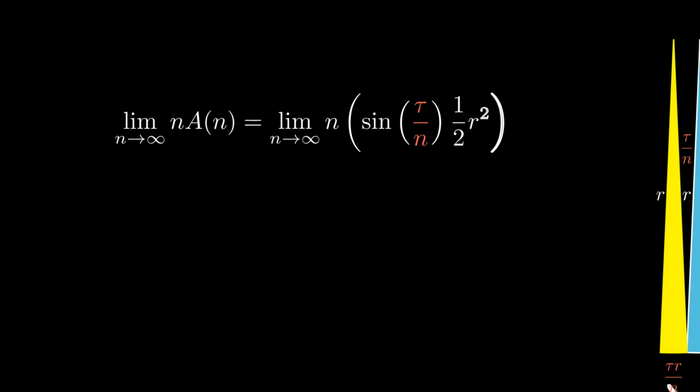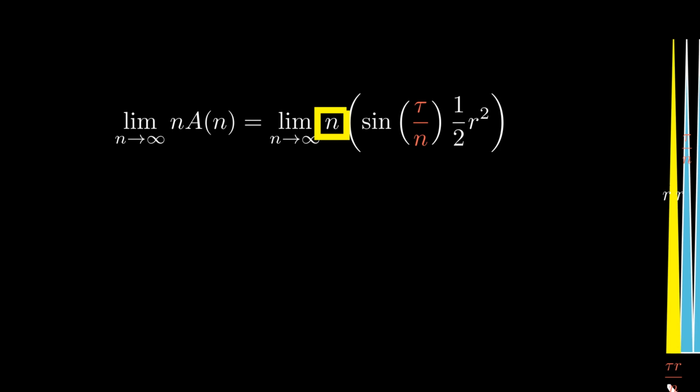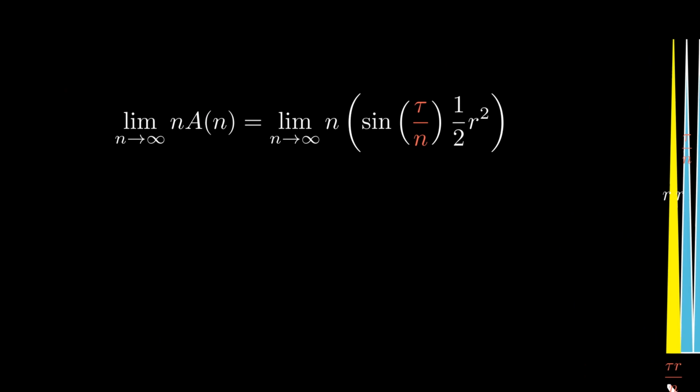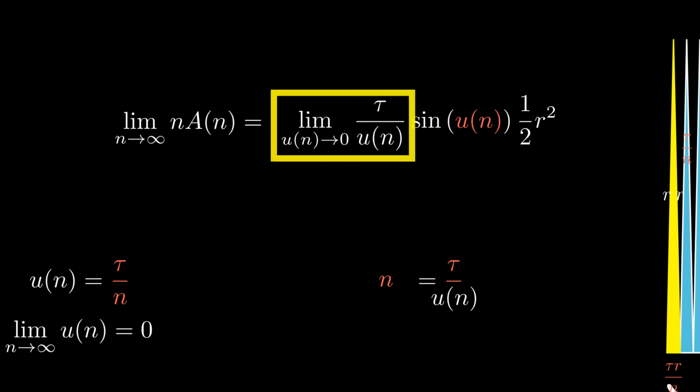Now, when I did this, I was at first kind of lost. As the number of triangles approaches infinity, the area of each approaches 0. But we're also multiplying this value that ever approaches 0 by a number that ever approaches infinity. So what does this equal? We can continue this with a substitution. So let u of n be equal to theta, or tau over n. We can rewrite this to be n is equal to tau over u of n. As n approaches infinity, u of n approaches 0. Now this allows us to rewrite our limit as so.